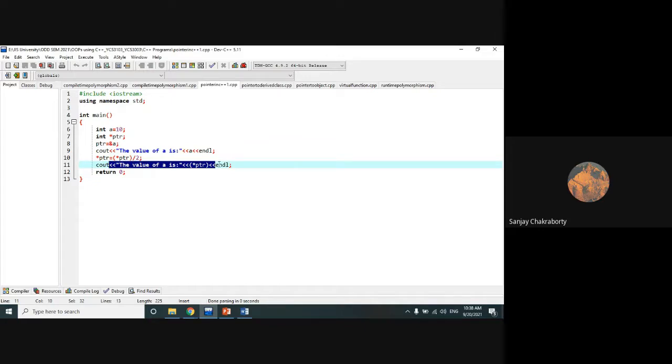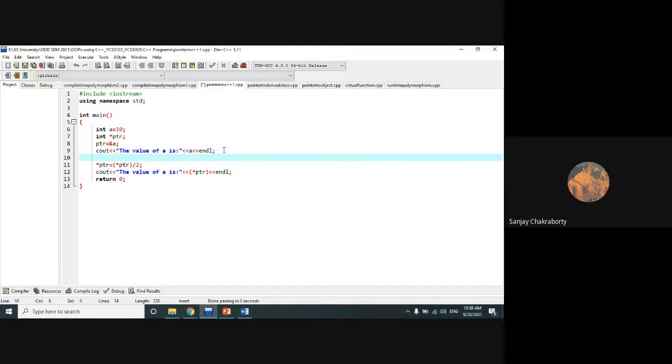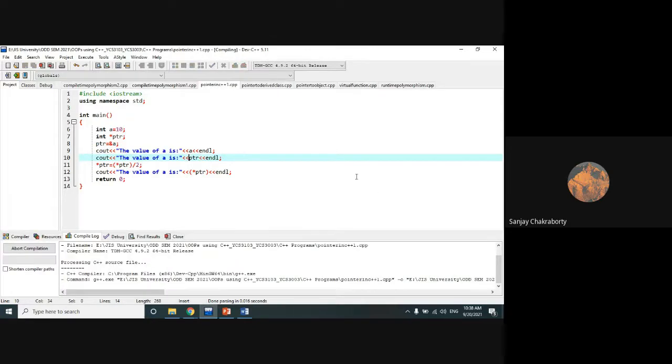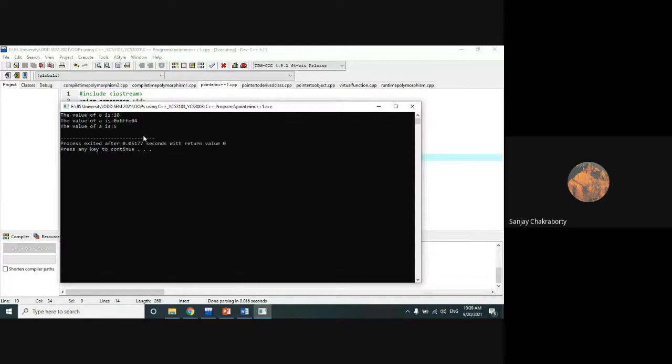If we print the ptr value, we will get the address of the A variable. Let's check it out. Okay, this address is shown in hexadecimal form, and this is the address of the A variable, the memory location where A has been stored with the value of 10.